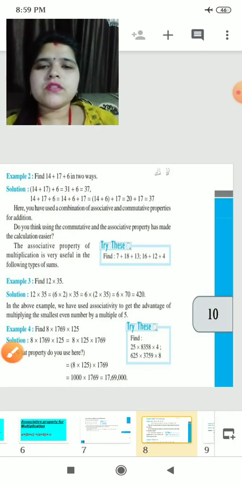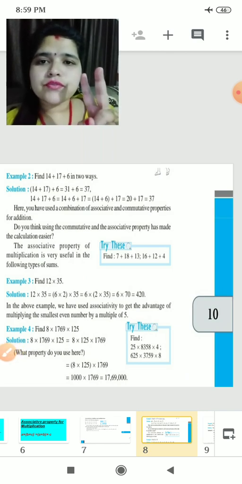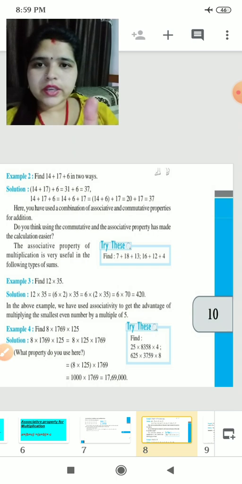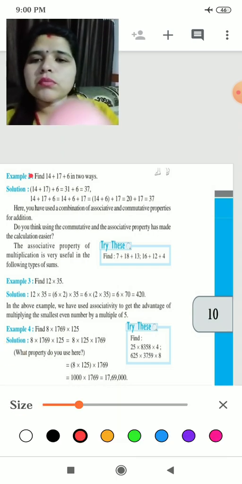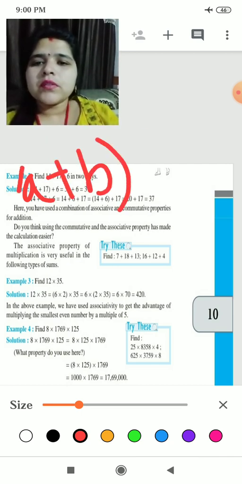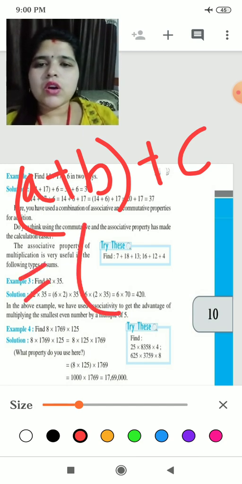It means both the ways for associative of addition holds good. Okay, you can do the addition in any way. What was the formula? That a plus b in bracket plus c is equals to, now see here c is alone.